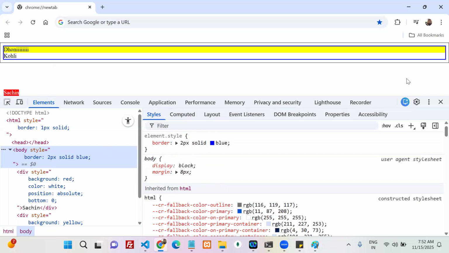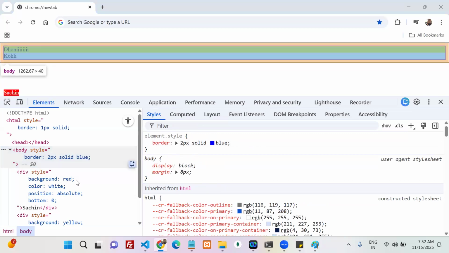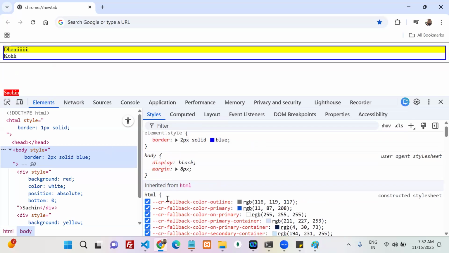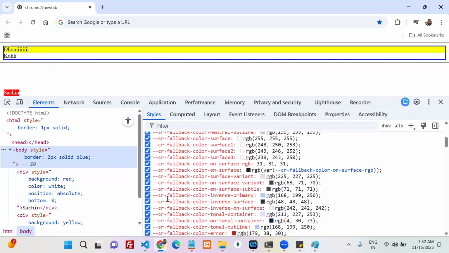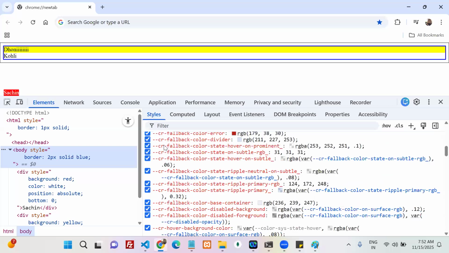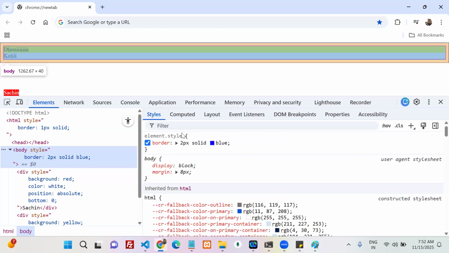See here, body is this one. Does my body have any position? If no position, what is the default position?